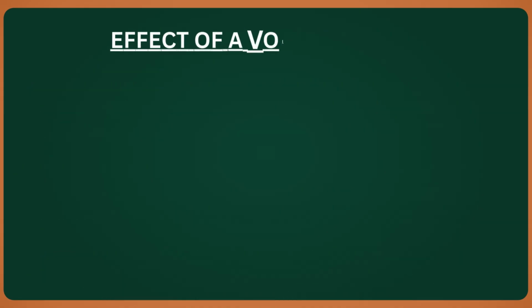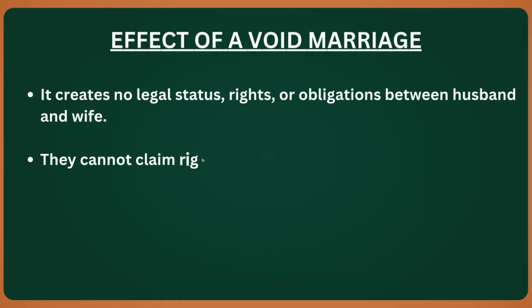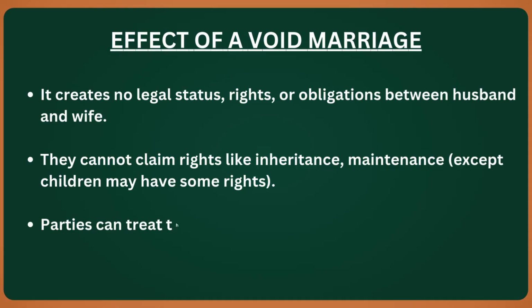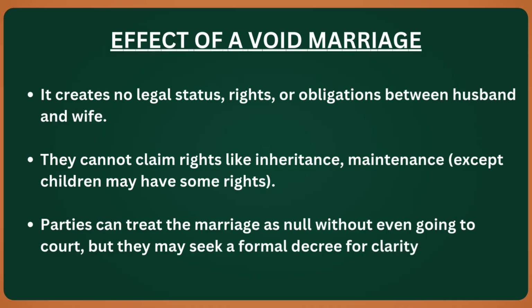Now, let us see the effect of a void marriage. A void marriage creates no legal status between husband and wife. It gives rise to no rights and no obligations between them. For example, the parties cannot claim rights such as inheritance or maintenance. However, children born out of such a union may still have certain legal rights. The parties are free to treat the marriage as null, even without going to court. But for clarity, they may still approach the court and obtain a formal decree of nullity.